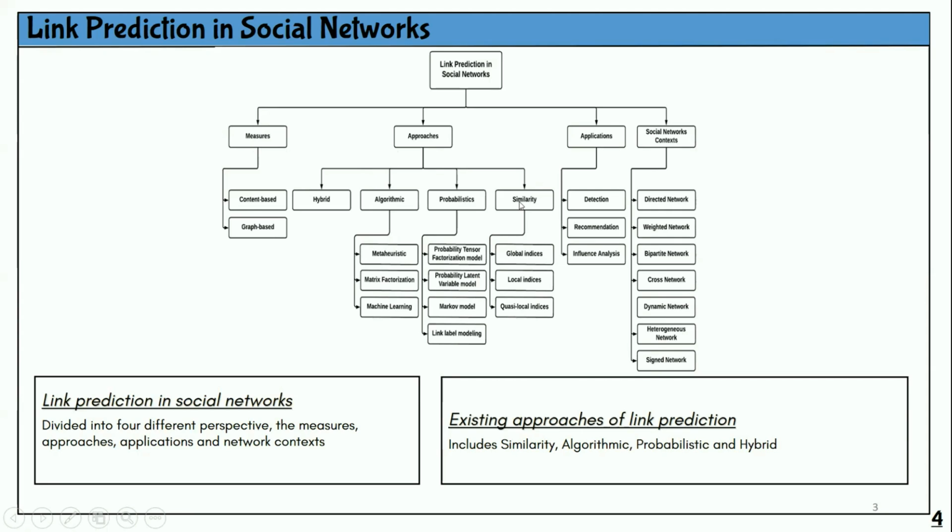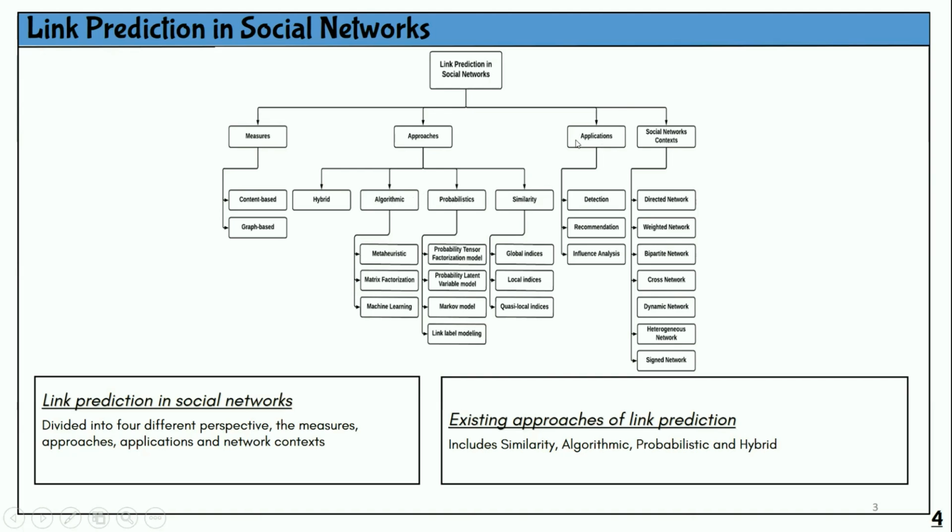Initially, researchers used similarity, and then they moved to using a probabilistic model, and then algorithms like machine learning and matrix factorization. Now the trend is moving to using hybrid, where they combine 2 of these approaches, whether they combine algorithm and similarity, or they combine probabilistic and similarity.